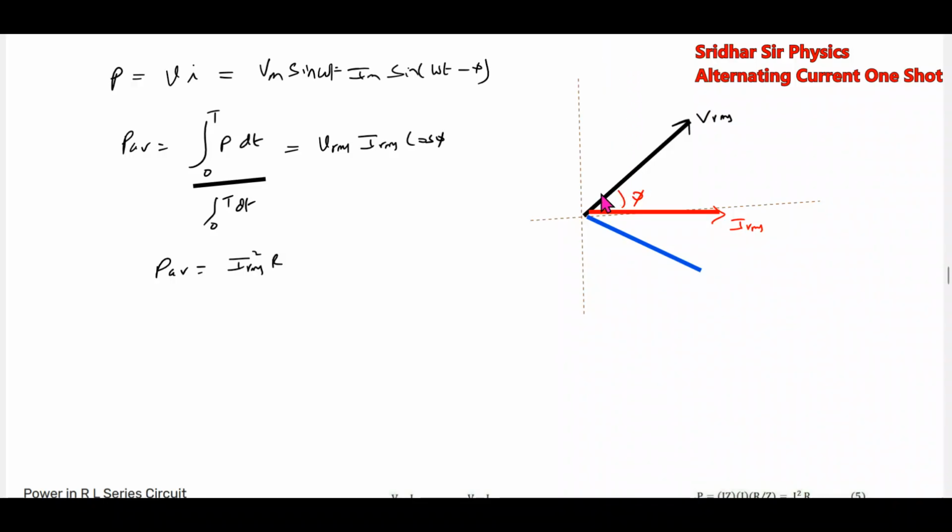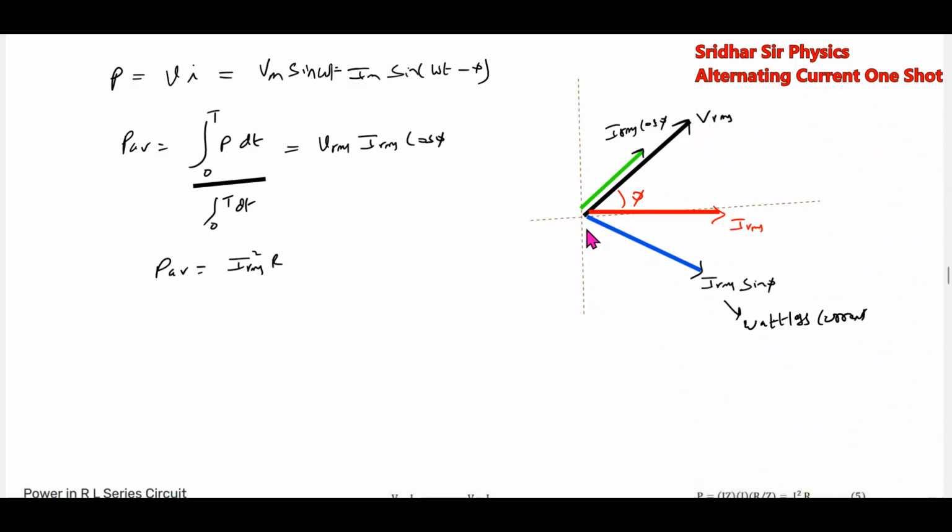One current will be parallel to the Vrms, that is IRMS cos phi. The other current will be perpendicular to the applied voltage. So this is called a wattless current. It will not dissipate power; the component of current IRMS cos phi will determine the power.